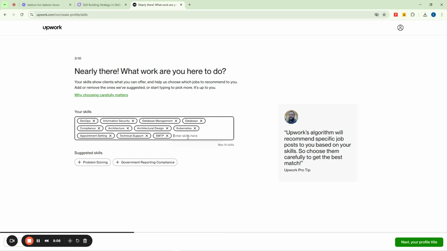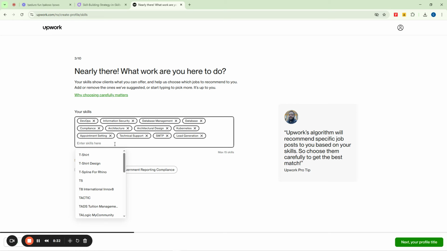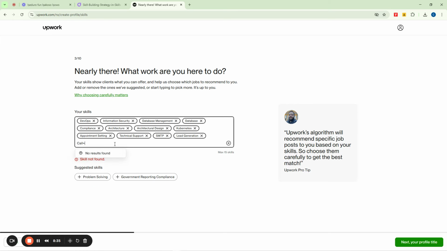If you don't know how to do that, then just do something else. Then you can also say maybe lead generation. Okay, lead generation is one of the skills that can actually get you some money. Then maybe you can put telehealth. You can put telehealth here. Okay, that one is not among them. Then you can say, okay, cold calling, and so on and so forth. So when you're now done selecting what you wish to enter here as a skill, you can then click here and say, okay, next, your profile title.